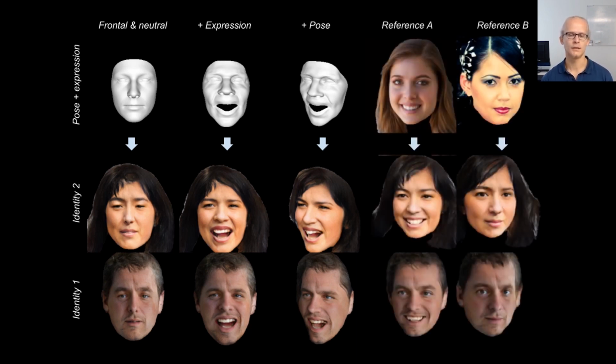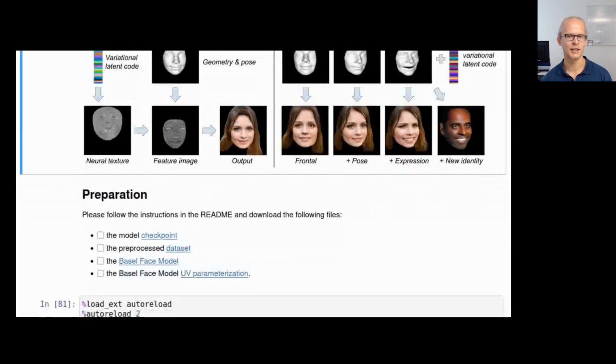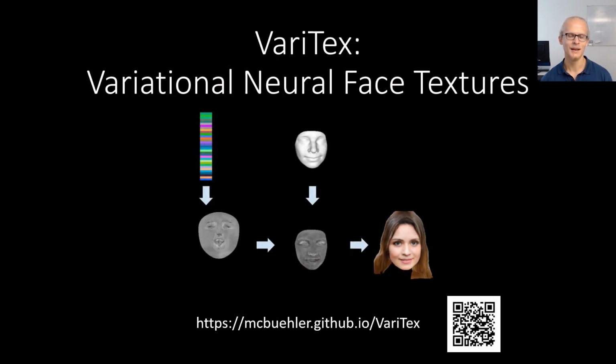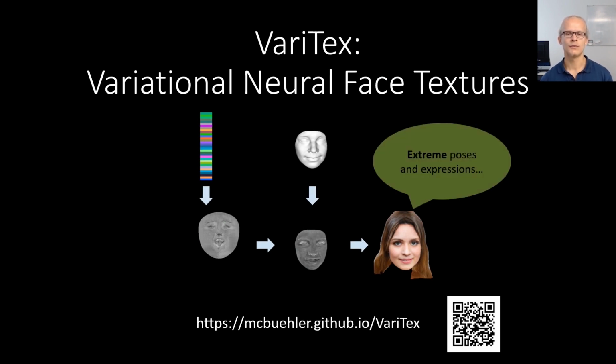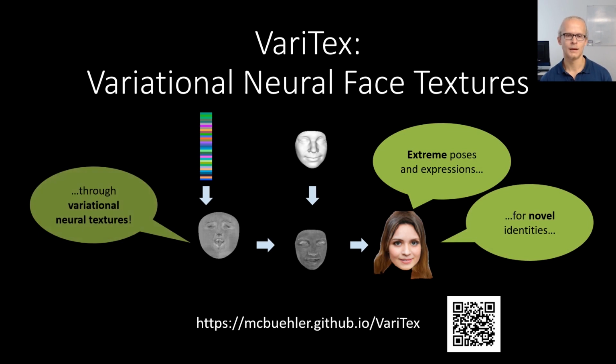We conduct extensive comparisons, as well as a perceptual user study, and show that our method clearly outperforms related works for identity consistency. We also provide a demo notebook. Make sure to check it out. To summarize, UV mapping and the differentiable rendering pipeline enable consistent renderings of extreme poses, even when trained on mostly frontal face images. Please check out our project page for all resources and demo.